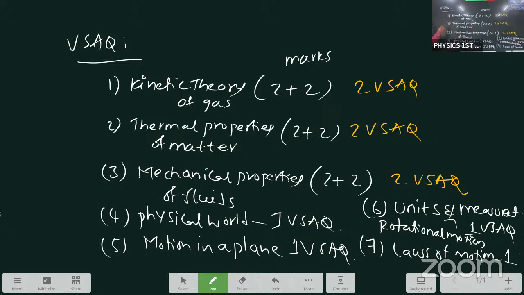Now today we are going towards kinetic theory of gas. Total 2 VSAQs. Remember, for every VSAQ, the maximum length of the answer is 2 lines, minimum 2 to 3 lines is enough. Few questions, center of mass, center of gravity, you take from rotational motion. That question they are giving in 4 marks. Sometimes you can get that question for VSAQ also. The way of writing in VSAQ and in SAQ are different. That's why concentrate specially on VSAQ.